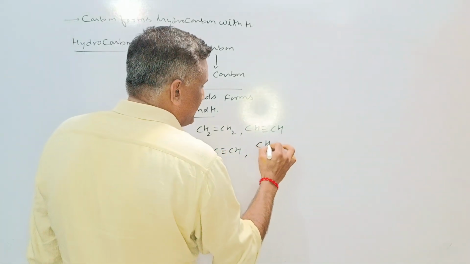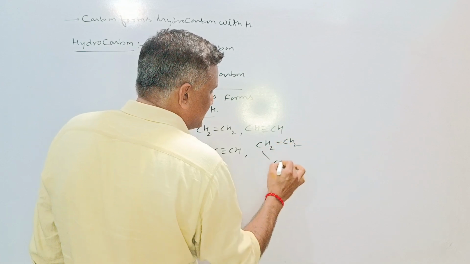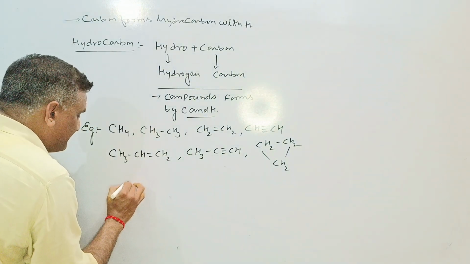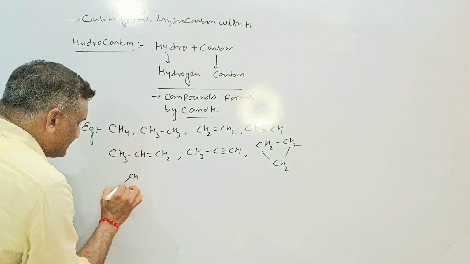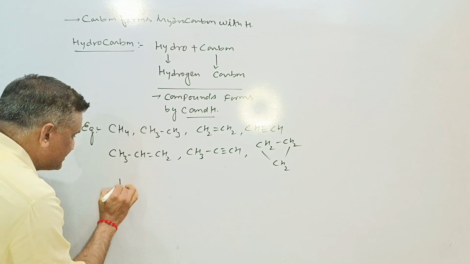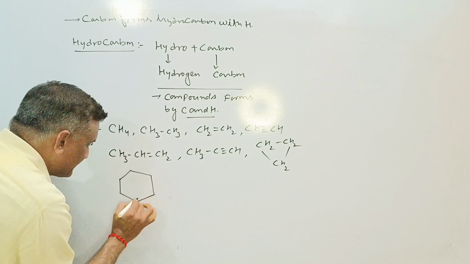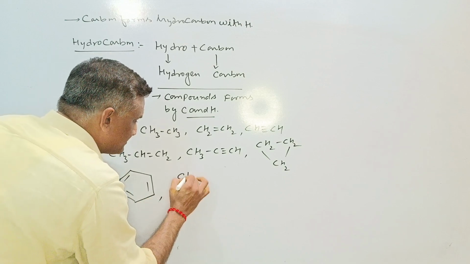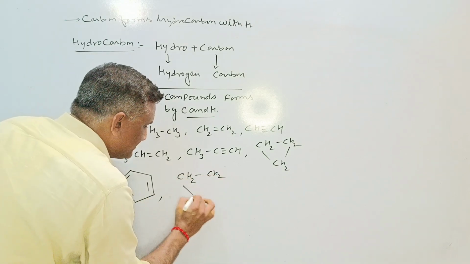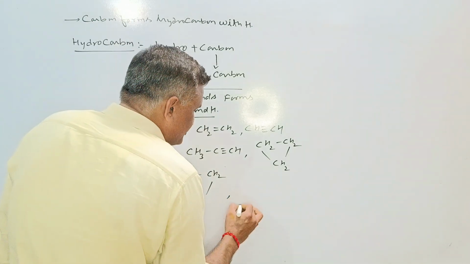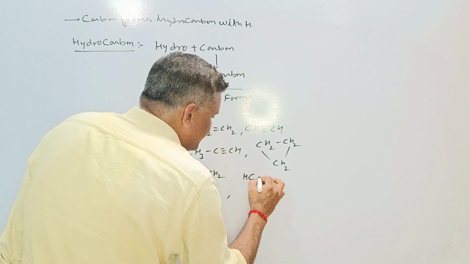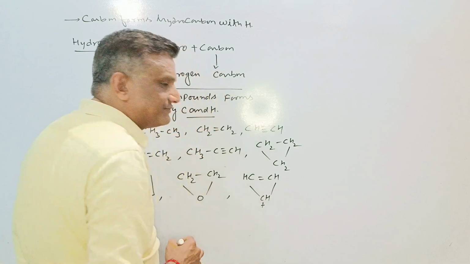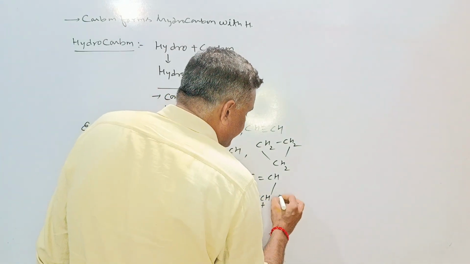We can take the member of 3 carbons as follows, as a cyclic also. These are also hydrocarbons. We can take the example of benzene also, C6H6. This can be written as follows. Benzene can be written as follows. Here there will be the presence of alternate single and double bonds. We can use C3H3. This is the C3H3 positive. It is called the cyclopropenyl cation.